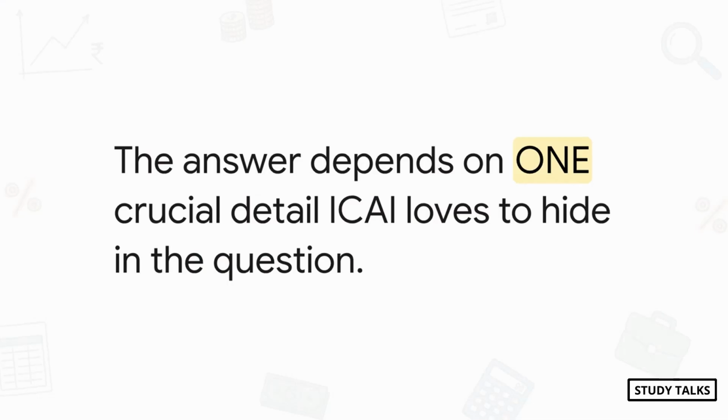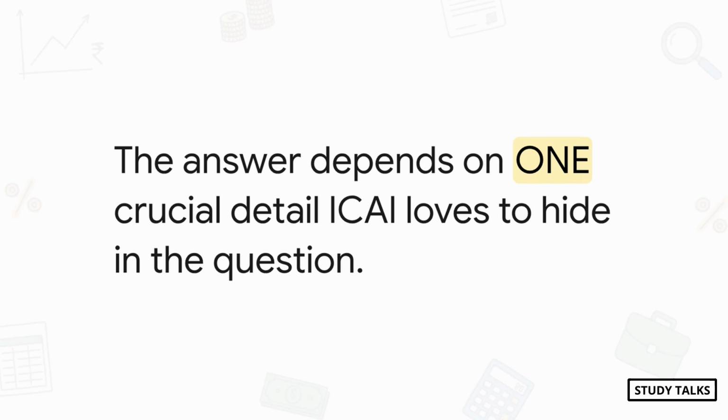Now, if you're thinking, well, adding more shares would reduce the loss per share, so it's anti-dilutive, I should ignore them, then you've just walked straight into the trap. The real answer, the one that gets you the marks, hinges on one specific number that ICAI loves to tuck away in the question. And trust me, it's almost never the final net loss figure.